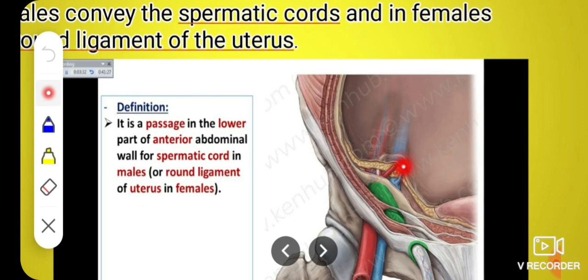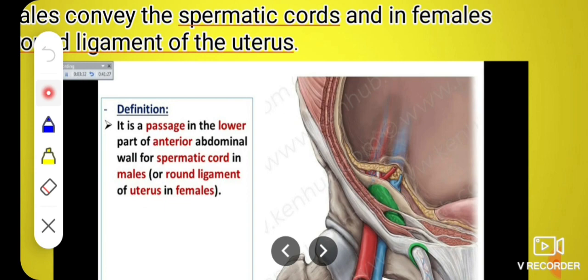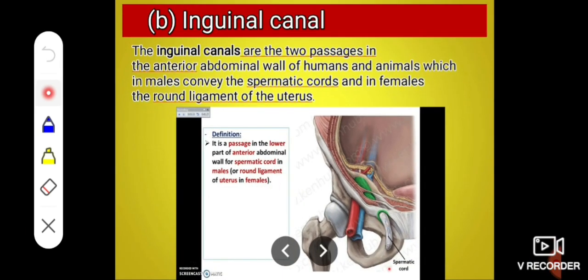Abdominal wall for the spermatic cord in male or round ligament of uterus in female. The inguinal canals are the two passages in the anterior abdominal wall of human and animal, which in male convey the spermatic cord and in females the round ligament of uterus.